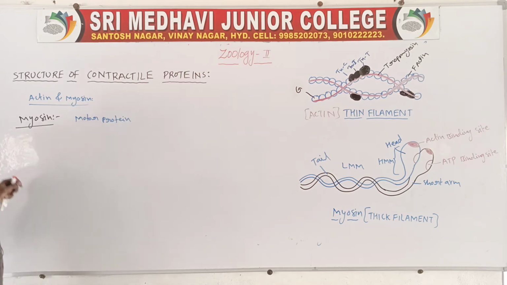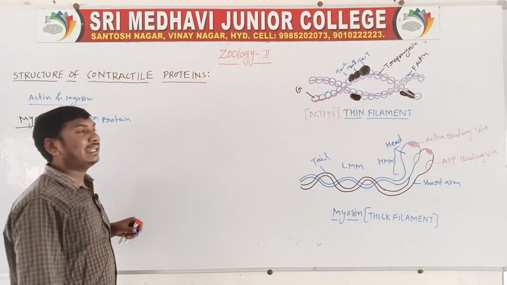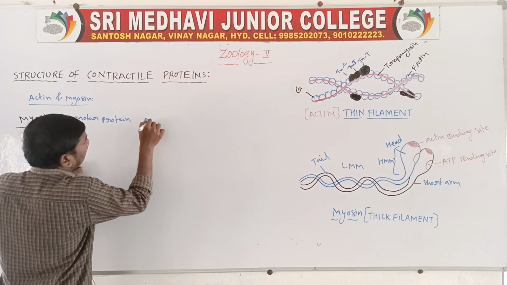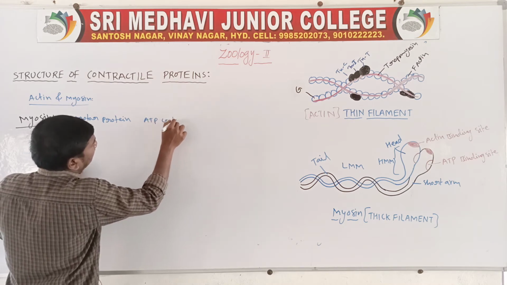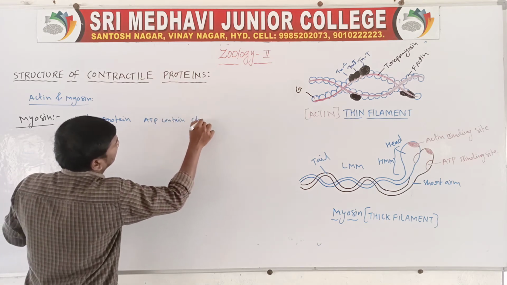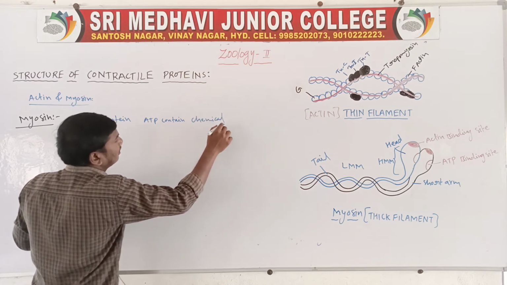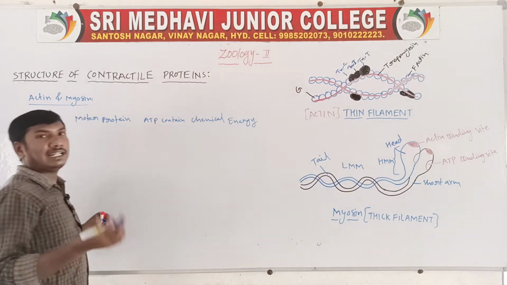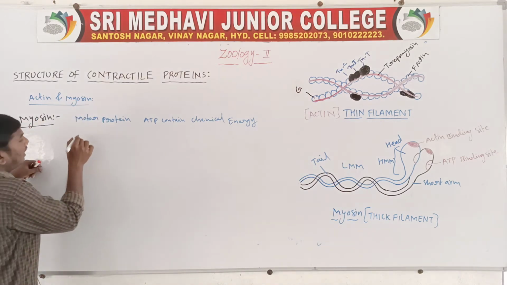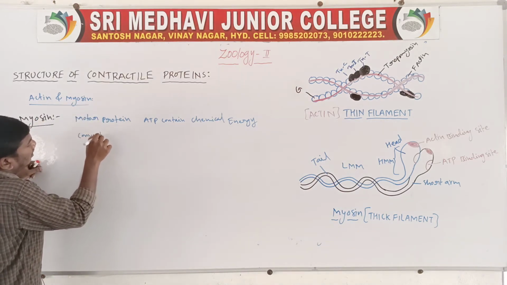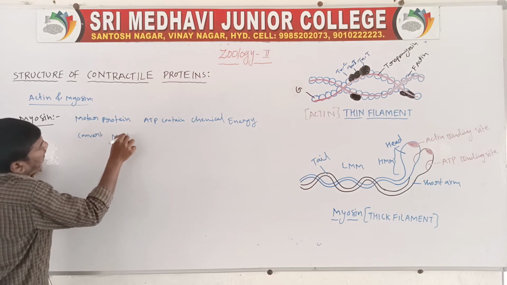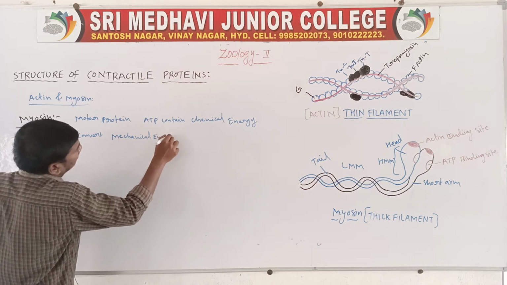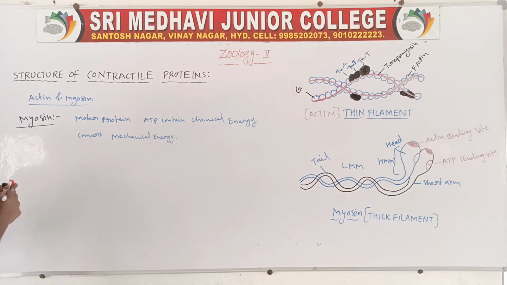Myosin is a motor protein because ATP contains chemical energy, and this energy is converted to mechanical energy.